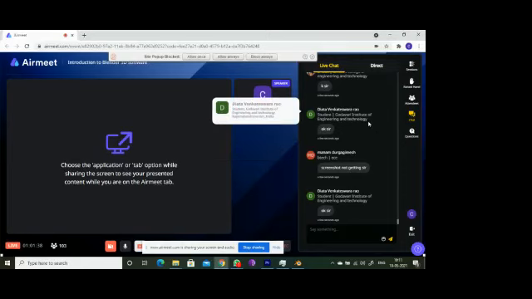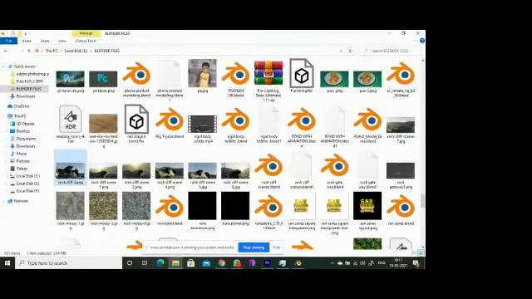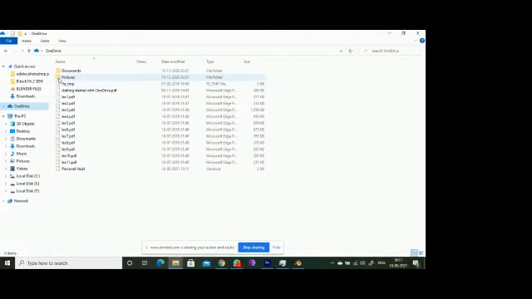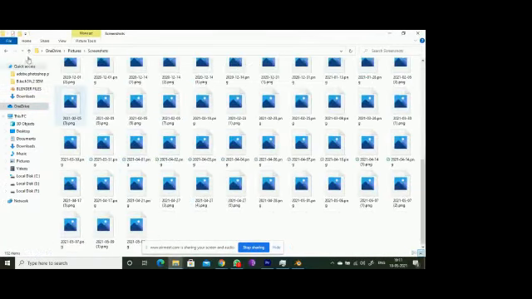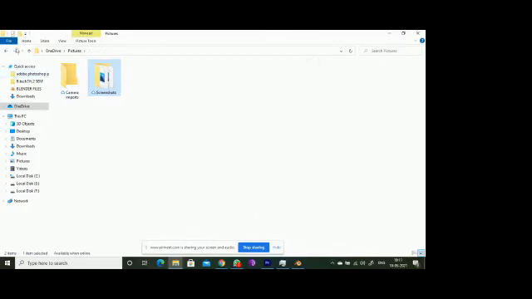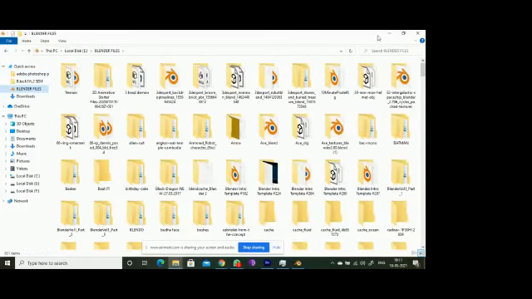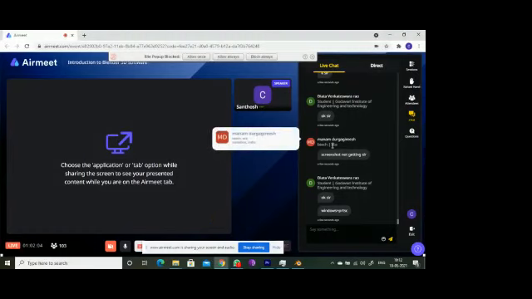For a screenshot, you need to press Windows and Print Screen, or else you can go for OneDrive. I will show you on my desktop: go to OneDrive, then Pictures, and it will be here under Screenshots. It's up to you.